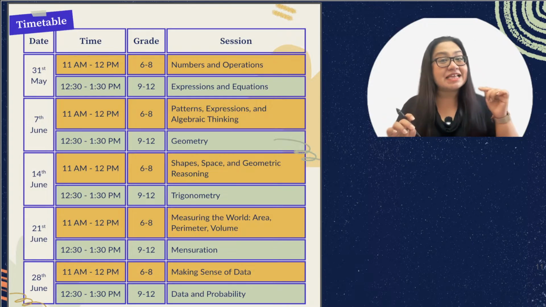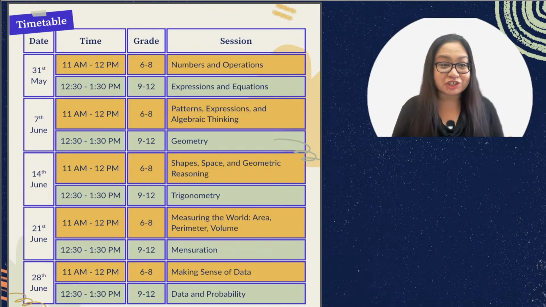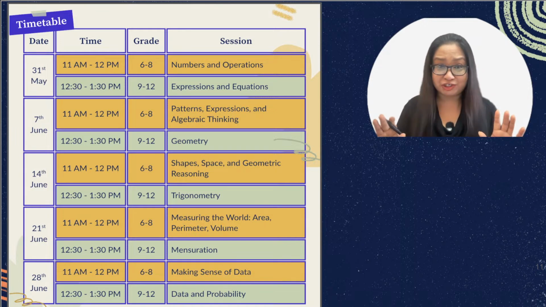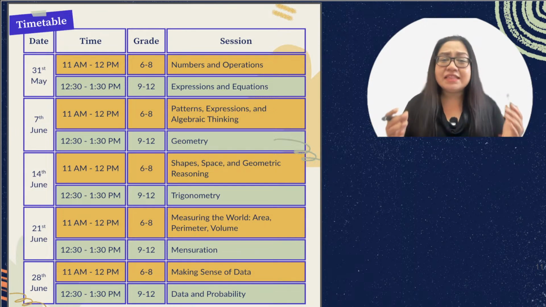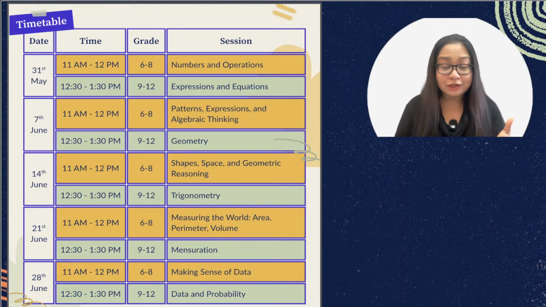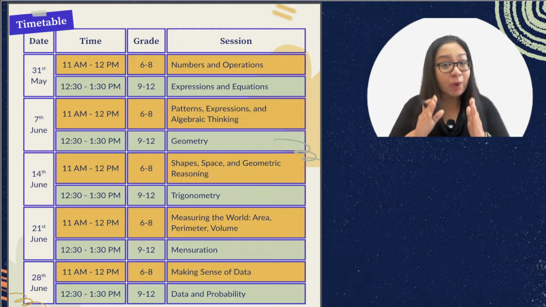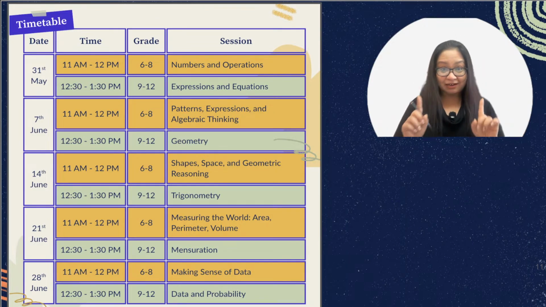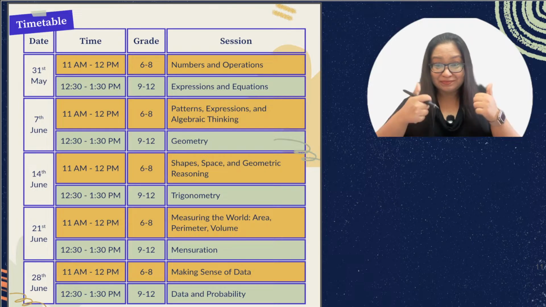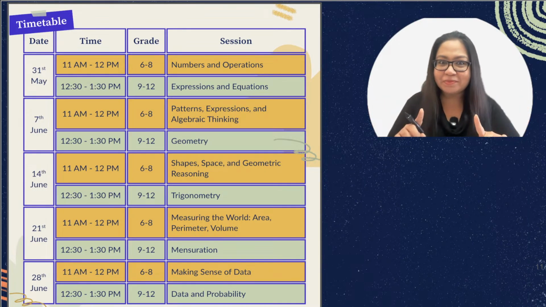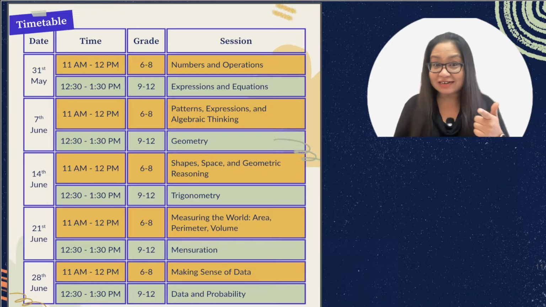And then for grades 9 to 12, the session is from 12:30 on Saturdays. Now, these are English sessions. And we have Hindi sessions also going on. So if anybody is comfortable in Hindi, you go to the Hindi channel and you will find Hindi sessions on Wednesdays, Wednesday evenings. So everybody clear with that? Yes? All right. Now that the schedule's out of the way and everybody is clear, we are meeting every Saturday.